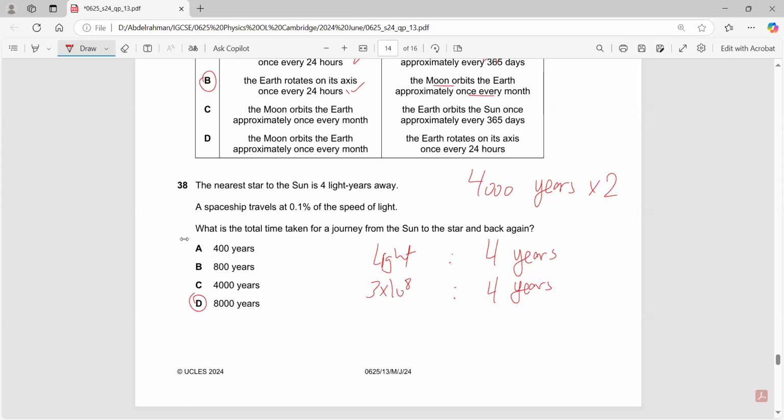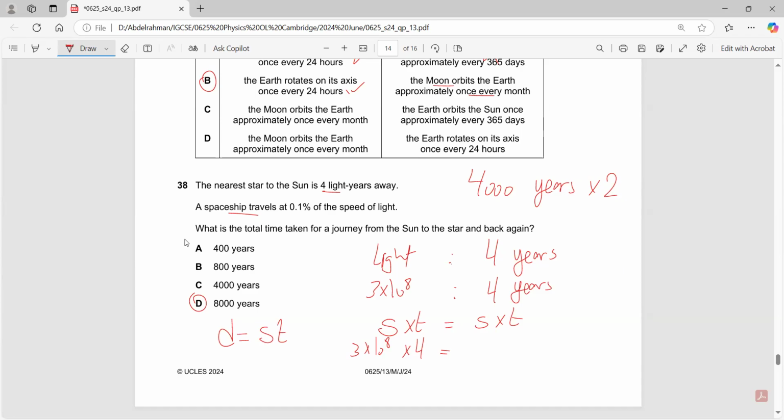But again, if I try to solve it quite simply, I would say that the light has a speed of 3 times 10 to the power of 8. What is distance? Isn't it the same distance? Yes, it is the same distance. Distance equals speed times time, right? So it's the same distance traveled by light and the same distance traveled by the spaceship. So speed times time is equal to speed times time. The speed of light is 3 times 10 to the power of 8, and the time taken is 4 years.